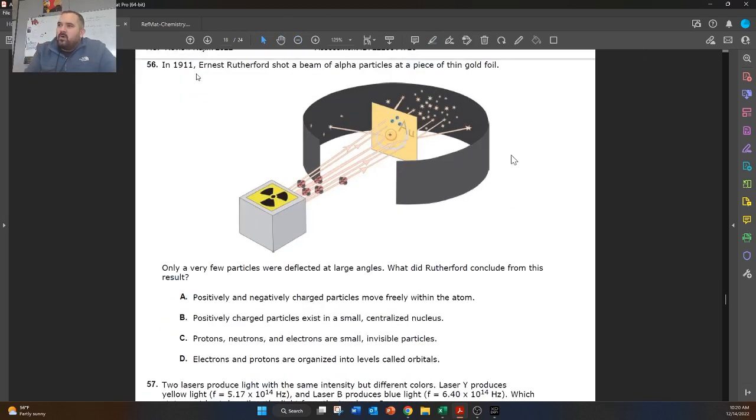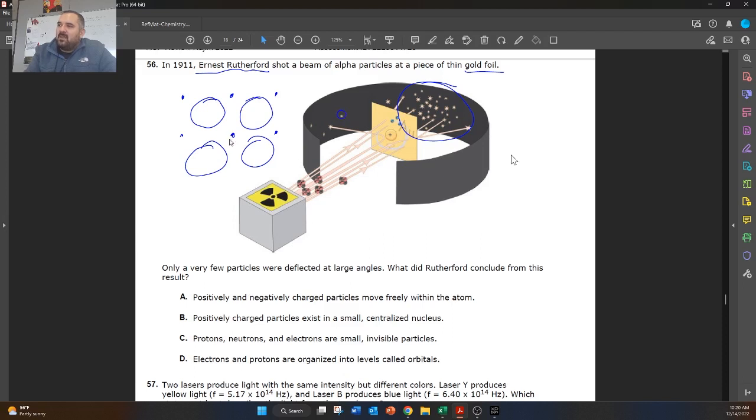So Rutherford, you always want to associate Rutherford with his gold foil experiment. What he discovered in the gold foil experiment is a dense nucleus, and the dense nucleus is surrounded by empty space. So he figured out that most of the space in an atom is empty space, and all the mass is placed in the nucleus. When he shot helium particles through, a majority of them went all the way through.